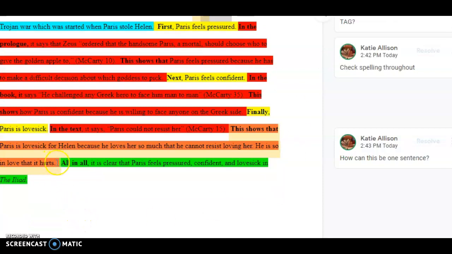And then I also noticed a couple different times some of us were combining sentences or making them too long. So for instance in this prove it, it says, "This shows that Paris is lovesick for Helen because he loves her so much that he cannot resist loving her. He is so in love that it hurts." There are two sentences there, so I commented, how can this be one sentence?